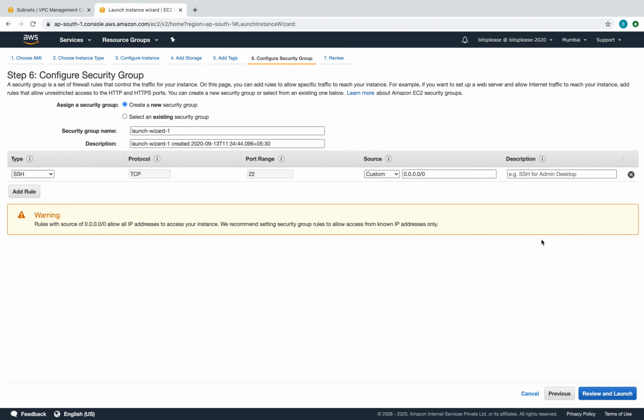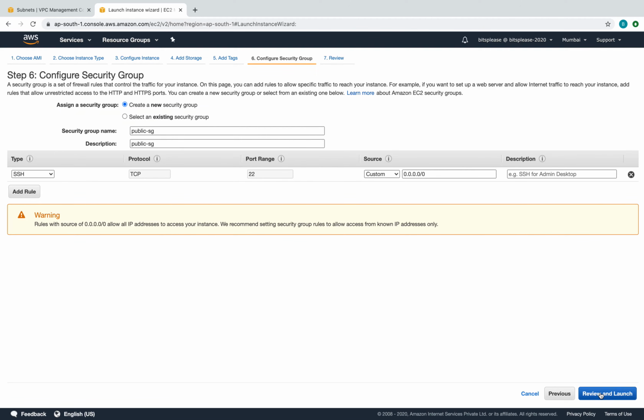Then we'll say add a security group, right? In the security group, I would just want SSH into it for now. So probably I can just retain this. Probably I'll give a name for the security group though. So I'm going to say public-security group. Okay. Probably the same thing in the description as well.